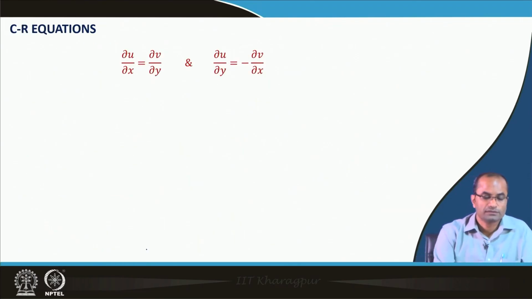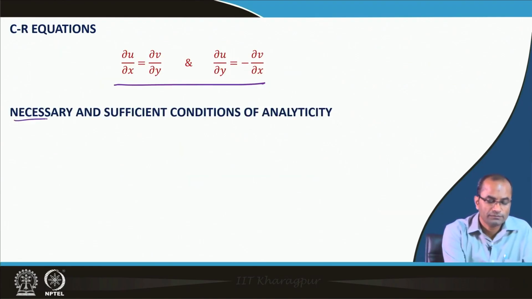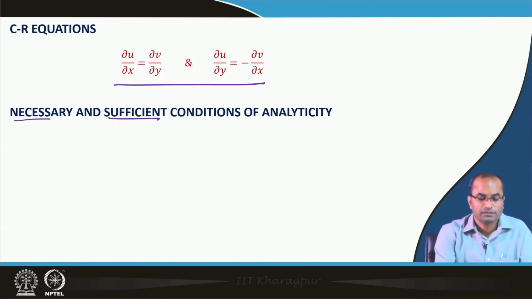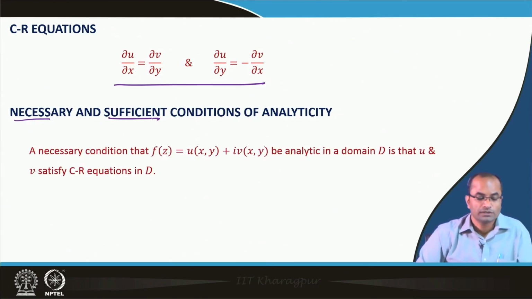Now next, we have the CR equations. The important result of this discussion is the necessary and sufficient conditions of analyticity.